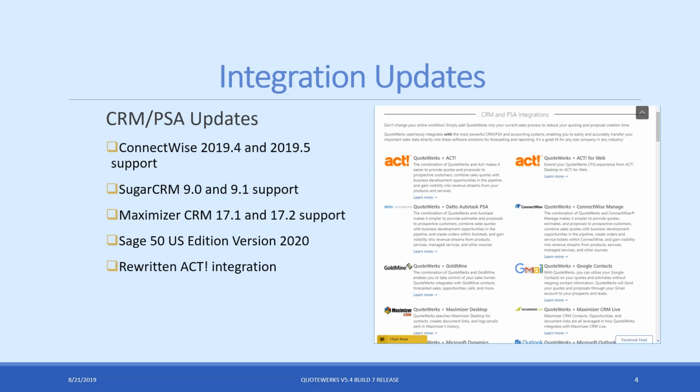So like I said, a lot of the releases usually include integration updates. So in this one, we had ConnectWise 2019.4 and .5, Sugar CRM 9.0, 9.1, Maximizer 17.1 and 17.2. And then for those of you that are using Sage 50 US edition, 2020 is now supported. And then, like I said, we also rewrote our ACT integration. It's one of our oldest integrations, so we actually rewrote it, added some new functionality and features to that integration, which we're going to talk about here.